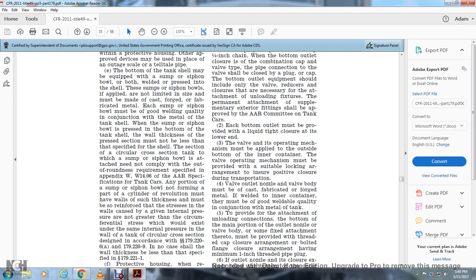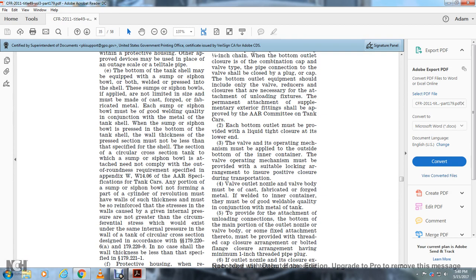Each sump with the siphon below must be of good weldable quality in conjunction with the metal of the tank shell, with the sump or siphon bowl pressed into the bottom of the tank. The wall thickness for the pressed section must be not less than that specified for the shell. The section of the circular cross section tank to which a sump or siphon bowl is attached need not comply with the outage, roundness and requirements specified in Appendix W, paragraph W14.006 of the AAR specification for tank cars.